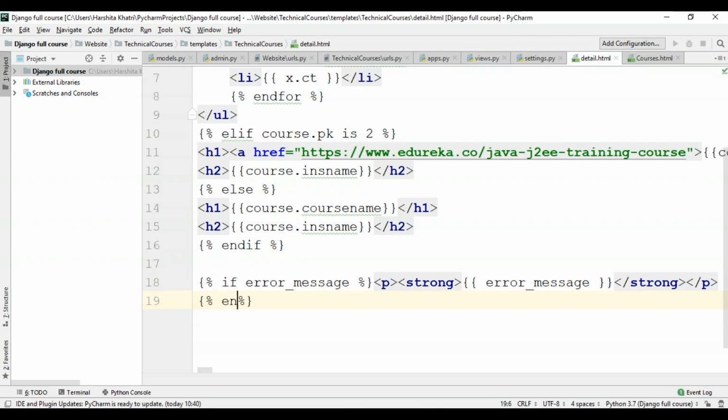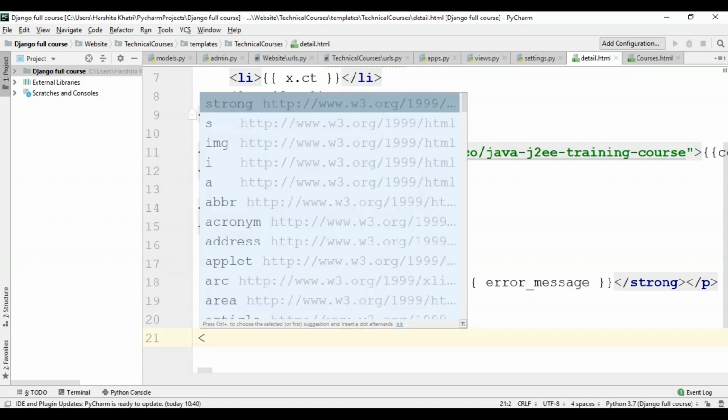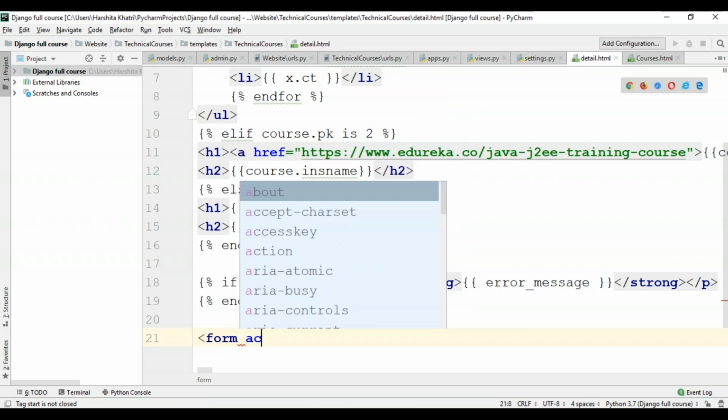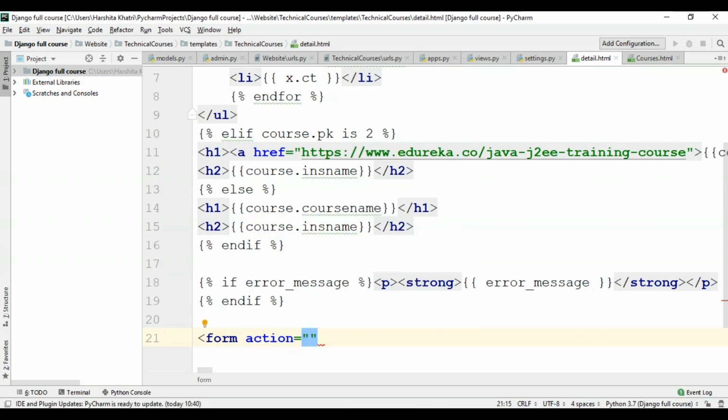So that's end if. Now to create a form, I'll be making use of the form tag present in HTML. Many of us would know every form has an action, to which I'm going to specify the yourChoice function present in views. For this, I'll open the curly braces, and within the percent symbol, I'll say url, and I'll say technical courses.